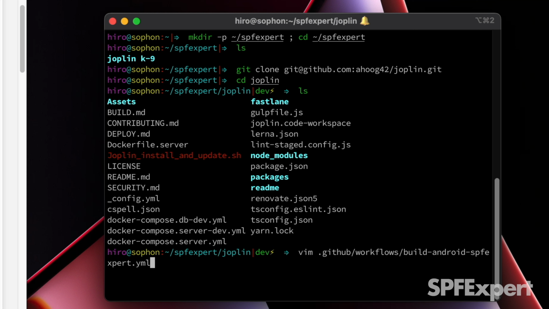So we're going to go ahead and now create the workflow file. Originally I had called it build-android.yaml, but I went ahead and tacked on the SPF expert part so we don't have a name collision with the existing workflow that the Joplin developers have added. And as I mentioned, that's going to reside in the .github folder under workflows.